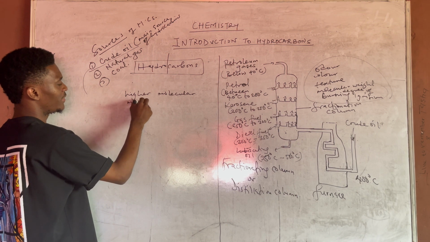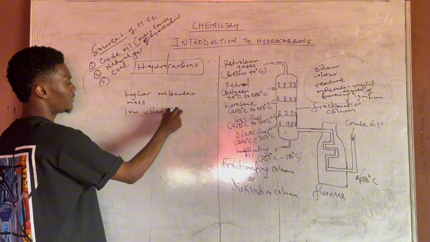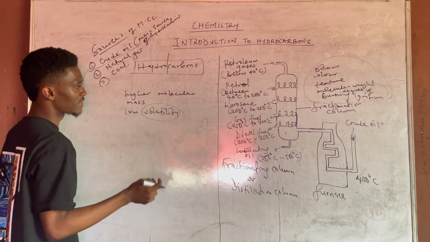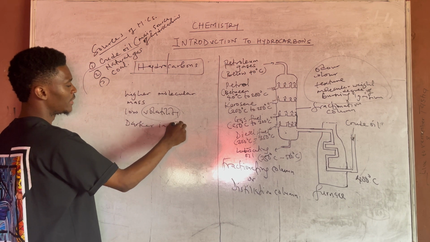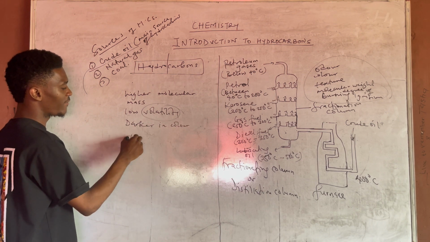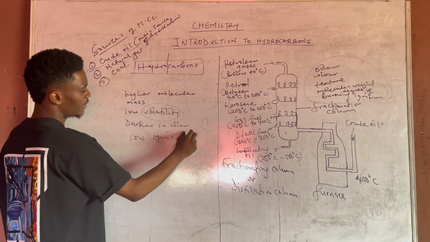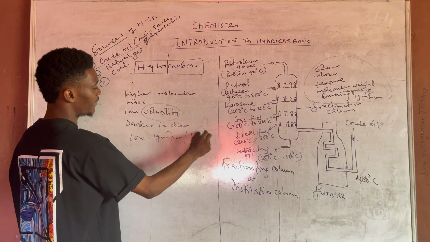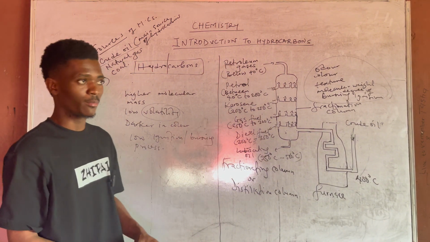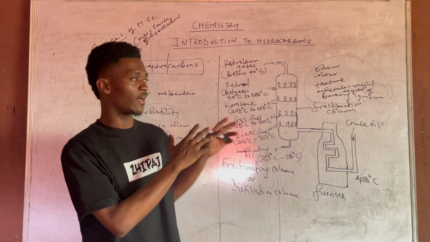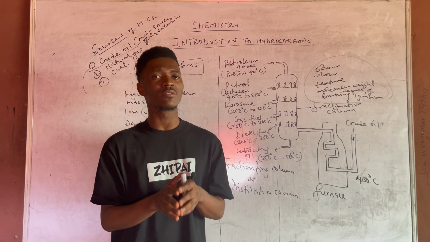They will also have low volatility. When we say volatility, it means the ability to transform or change rapidly into gas. And then they are usually darker in color. And in terms of their degree of burning, they have low ignition or burning process. They are very difficult to burn. All right, very, very difficult to burn. So that's just the fractions that you can get from crude oil. But there is a very important fact that needs to be considered.